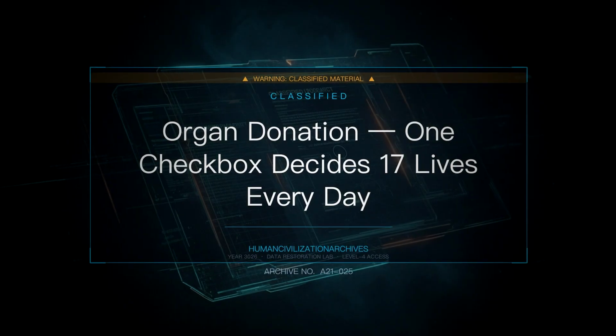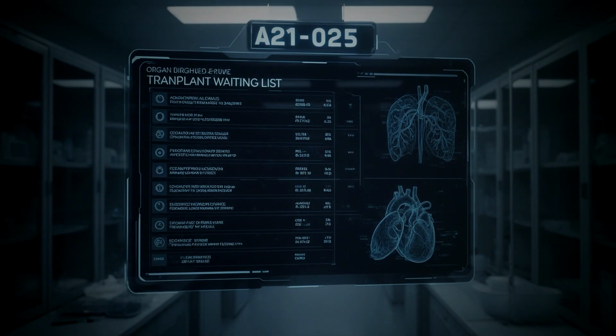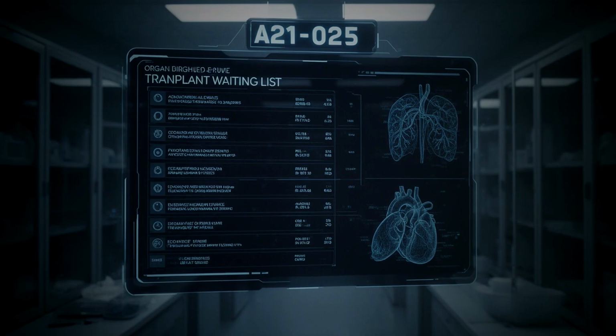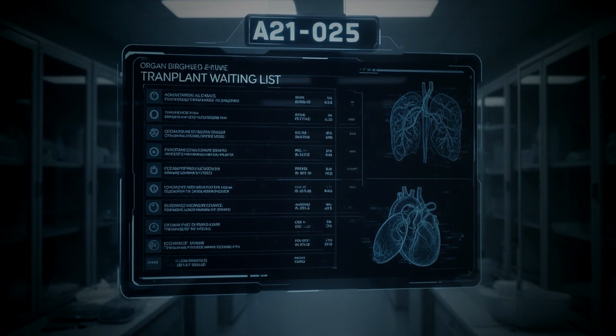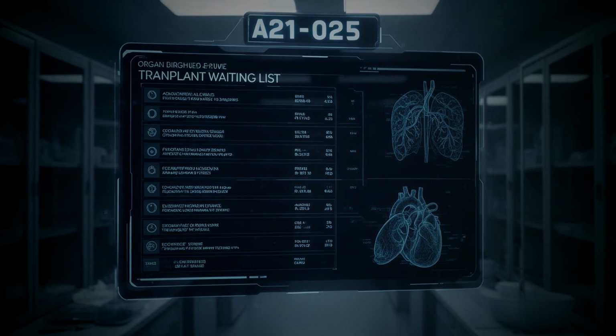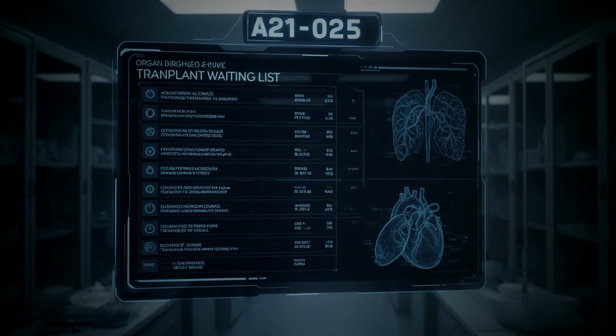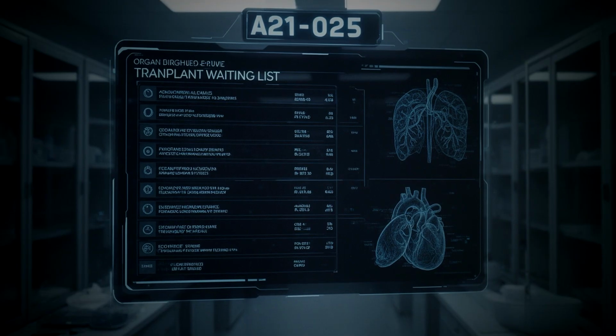This is a civilization restoration file from the year 3026. Austria's organ donation rate is 99.98%. Next door, Germany sits at 12%. Same culture, same religion, same medical infrastructure. Only one difference: which way the checkbox is set.